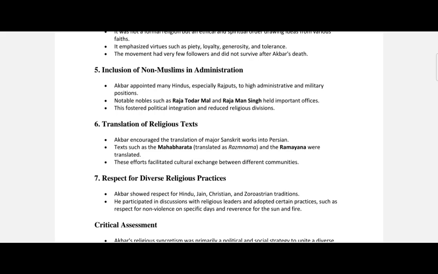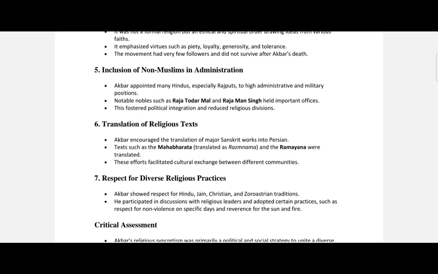embedding cultural pluralism. So he was ensuring cultural pluralism through the policy of Rajput alliance, and there was also administrative inclusiveness. He gave high-ranking posts mostly to Hindu people working in his administration, whether it was Raja Todar Mal or Birbal. We heard so many stories about Akbar and Birbal in our childhood. The way he gave respect to Birbal and Man Singh broadened political stability and trust across communities.